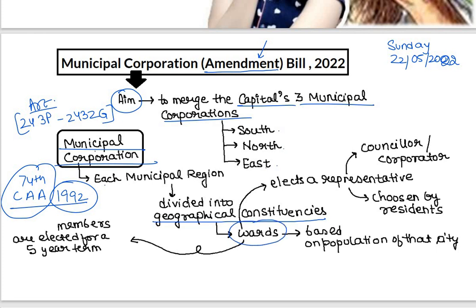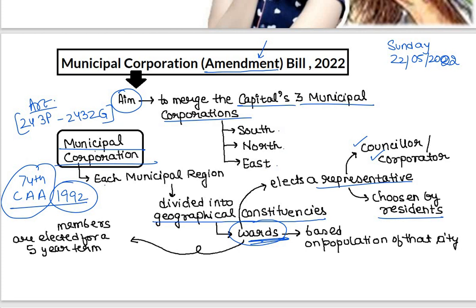Every region has wards of a city, municipal wards. Based on the population of that city, there are a number of wards. And in these wards, there are elected representatives who are chosen by the residents of that particular ward. All the residents living in that ward elect a representative, who is known as the councillor or the corporator. You might have heard these words if you are living in an urban city.